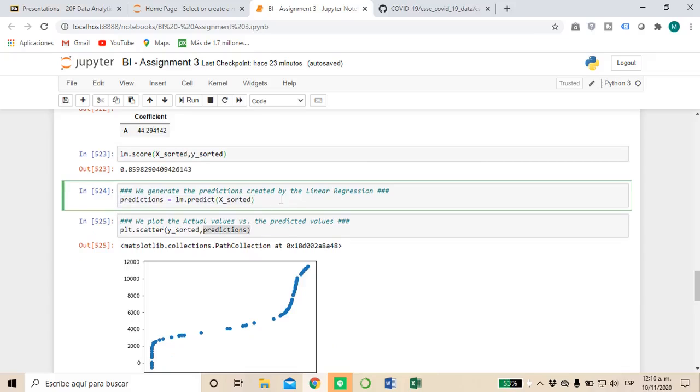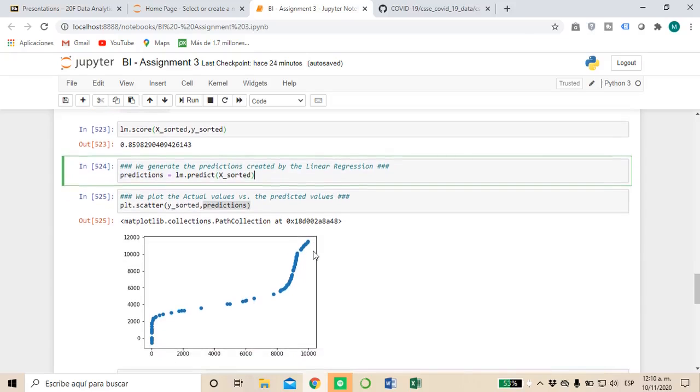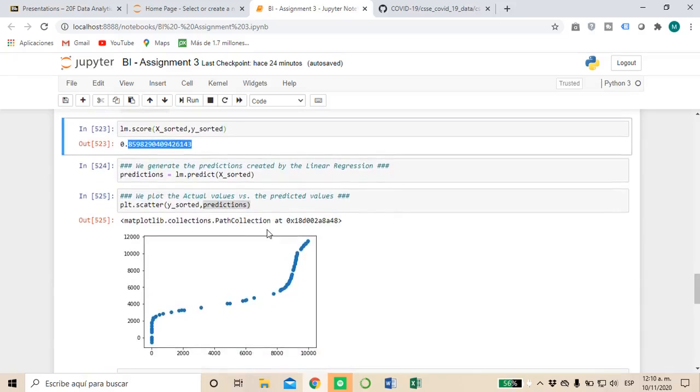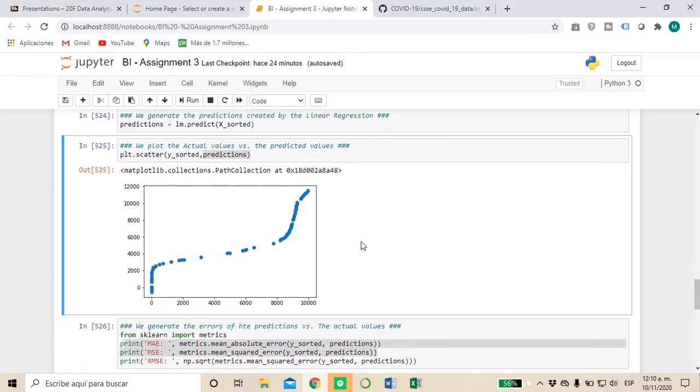Okay, now we generate our predictions. Until now, we already used the linear regression algorithm to generate our prediction. And now let's see how accurate the predictions are. I already said that it's almost 86% of adjustment using the R-squared. And here we can see some graphs that we did. We plotted the y sorted, which are the actual values, and the prediction values that we have.